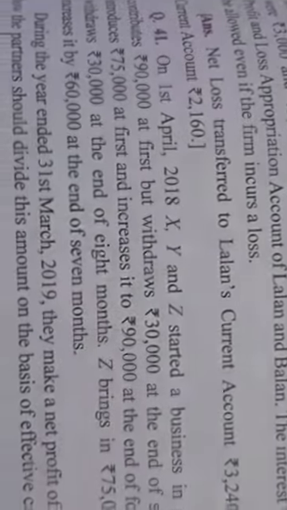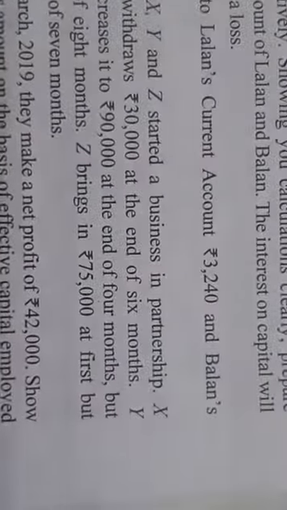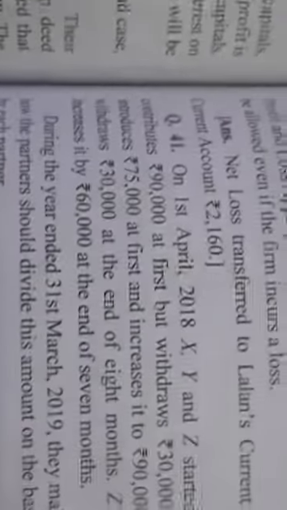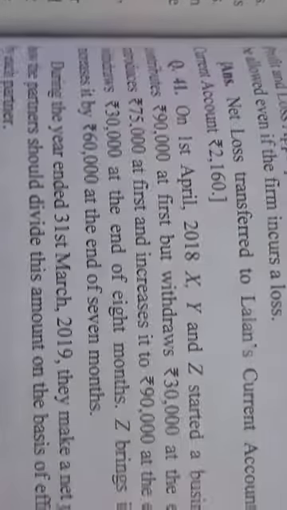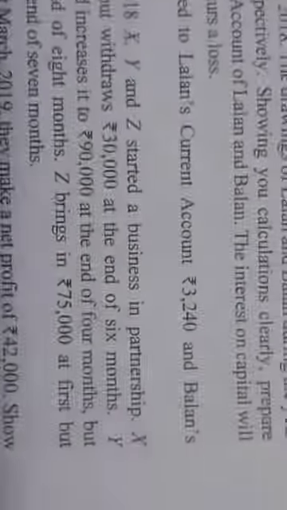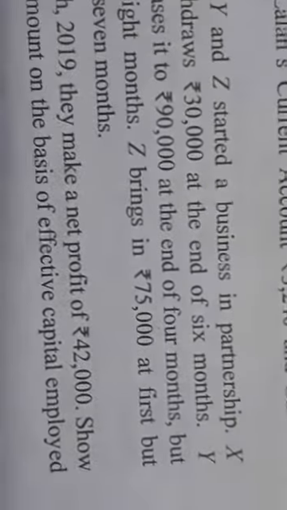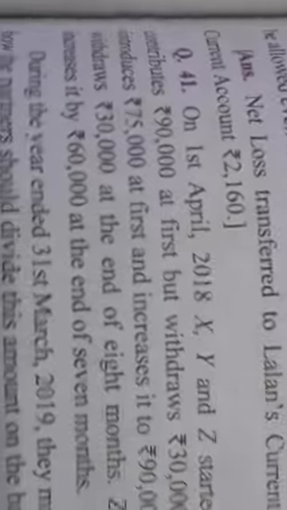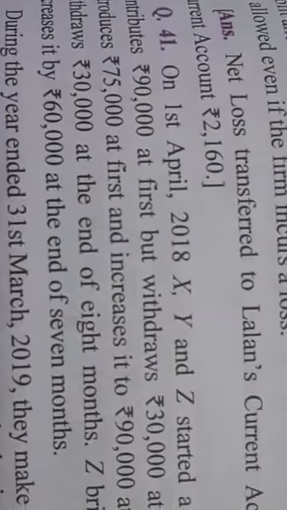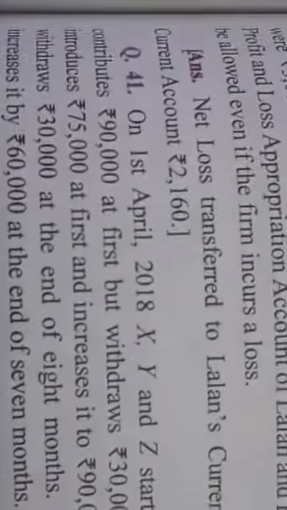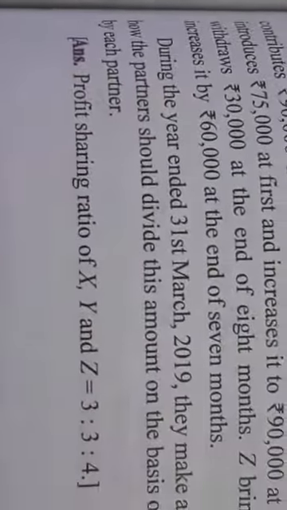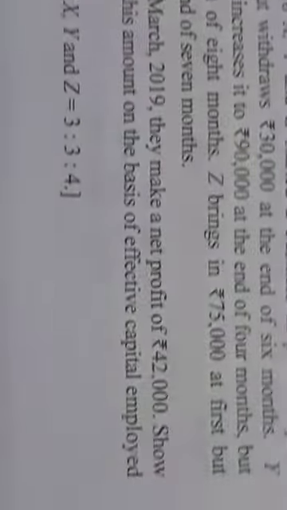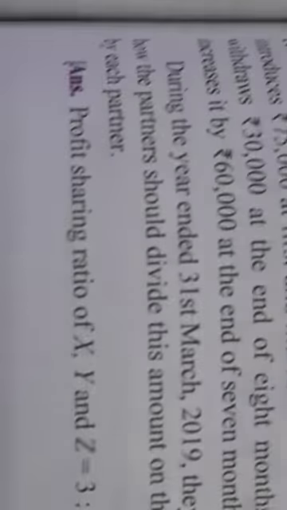So the rest of the amount will be 60,000 which will be used for the residual 4 months. Now Z brings in rupees 75,000 at first but increases it by rupees 60,000 at the end of 7 months. So you see, as far as Z is concerned, rupees 75,000 has been utilized for 7 months and after that it has been increased by rupees 60,000. So 75,000 and 60,000 becomes 1,35,000 for the rest of the 5 months. During the year ended 31st March 2019, they make a net profit of rupees 42,000. Show how the partners should divide this amount on the basis of effective capital employed by each partner.